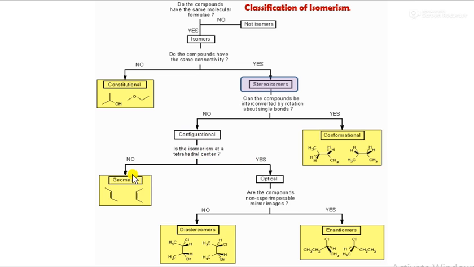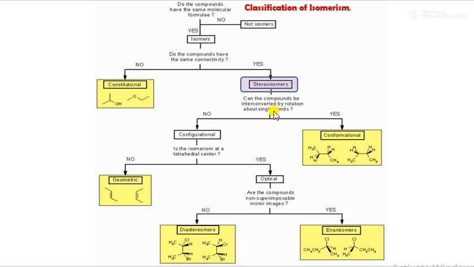If no, then it is called geometric isomerism, and if yes, then it is called optical isomerism. In optical isomerism, are the compounds non-superimposable mirror images? If yes, then they are called enantiomers, and if no, then they are called diastereomers.